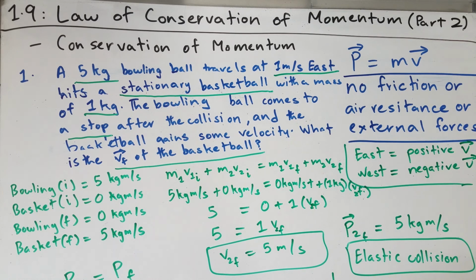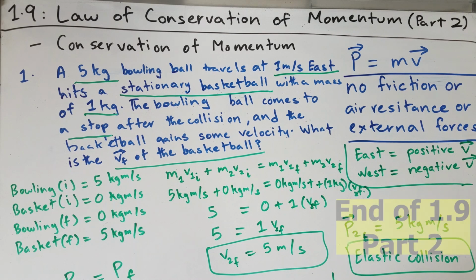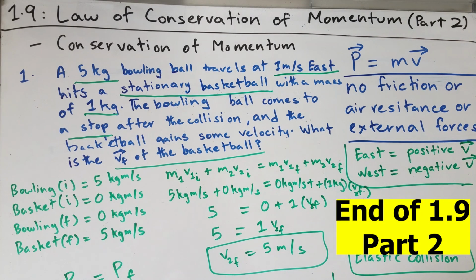There's another type of collision which is an inelastic collision, which I will talk about in the next video, which will be part 3 of law of conservation of momentum, which is when the balls do stick together. And this is it for section 1.9 part 1. I hope you found the concepts of the law of conservation of momentum useful, and this basic example of an elastic collision that we just solved. In the next video we will talk about inelastic collisions and more word problems that involve the law of conservation of momentum.